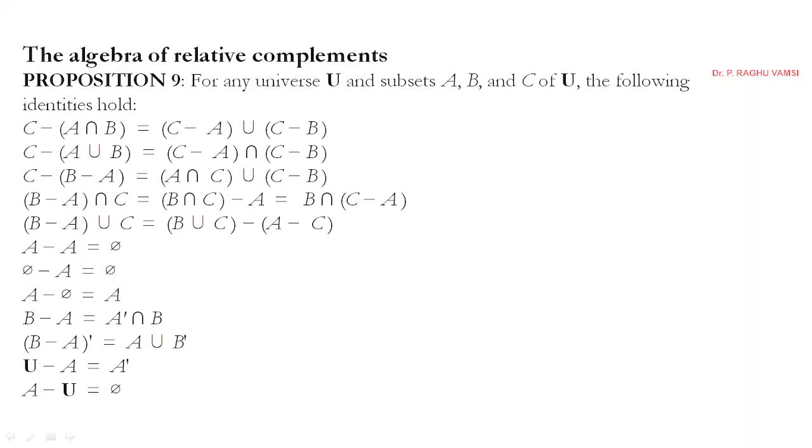C minus (A intersection B) is equal to (C minus A) union (C minus B); this is an expansion law, you can distribute it. Whereas C minus (A union B) is equal to (C minus A) intersection (C minus B).